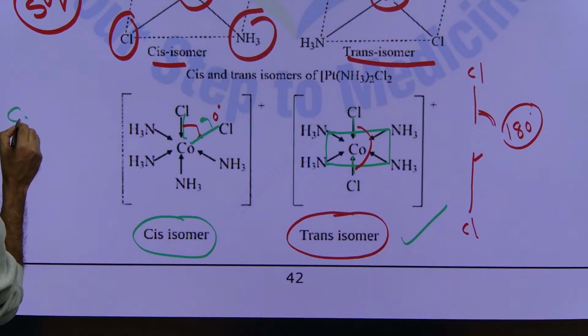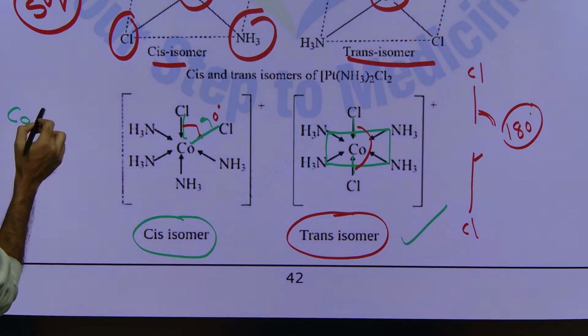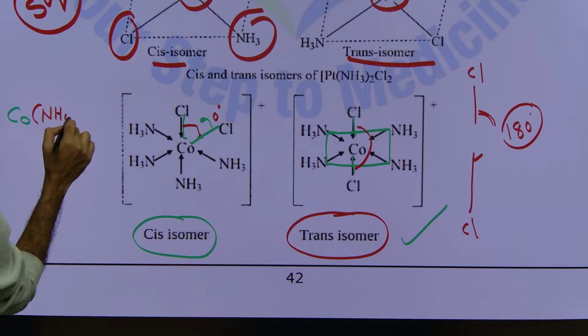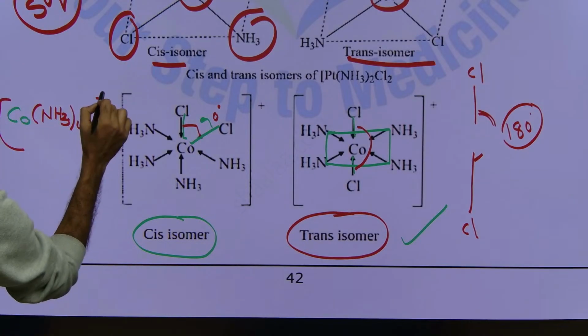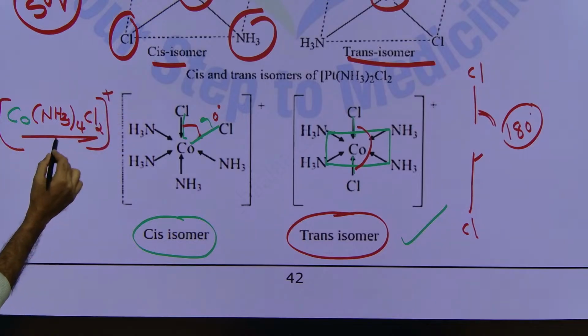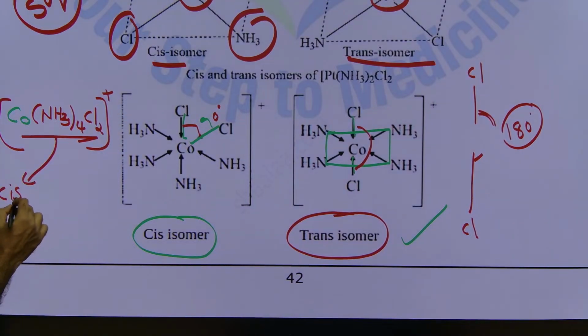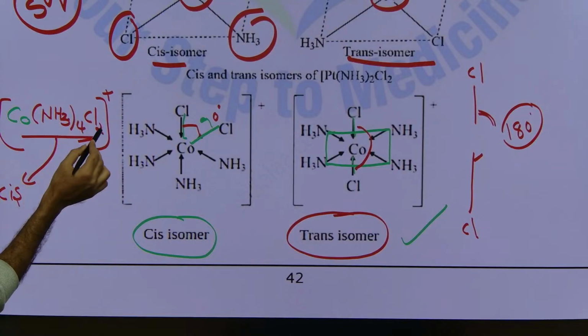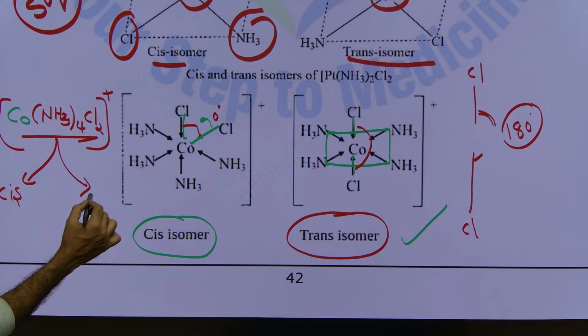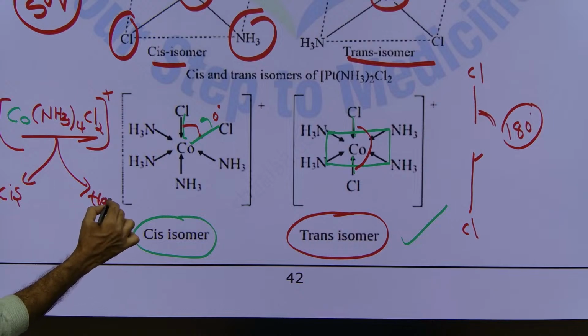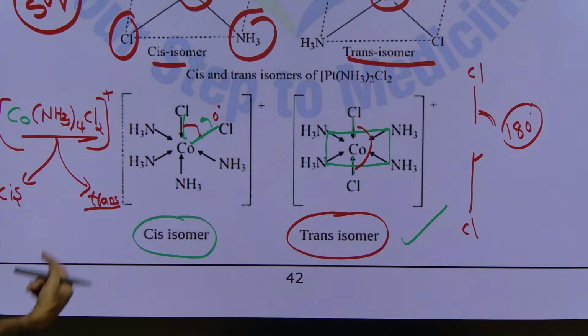Okay. So what is the formula I am giving here? Cobalt NH3 4 times Cl2. That's it. It has two possibilities. You will get the cis isomer with the two chlorines at 90 degrees to each other, and if you place the two chlorines at 180 degrees, you will get a trans isomer. These are the two indications you need to mention in the exam. You will get good marks.